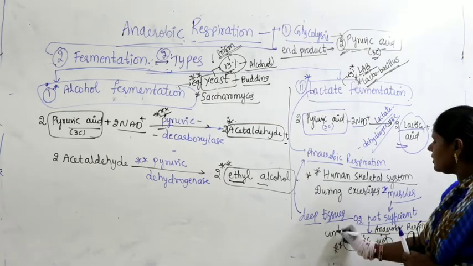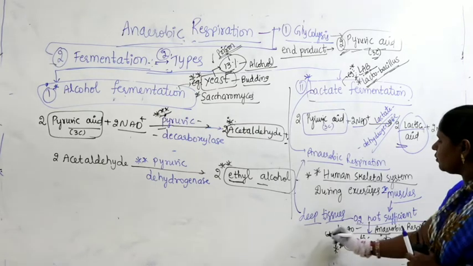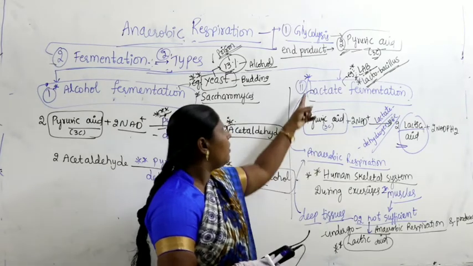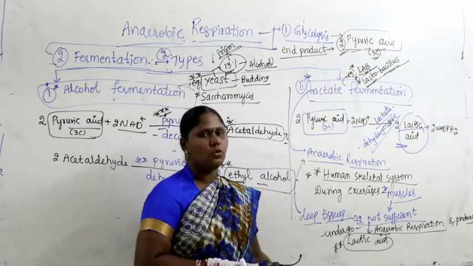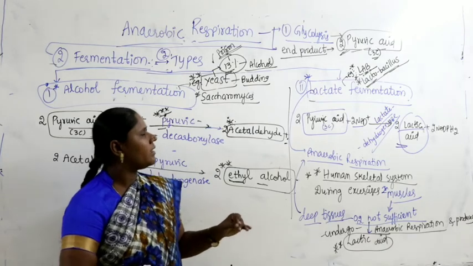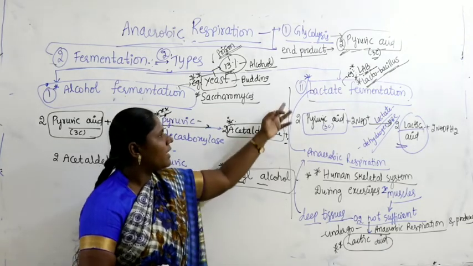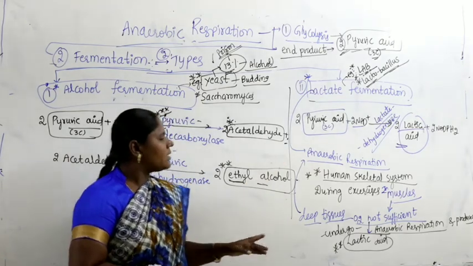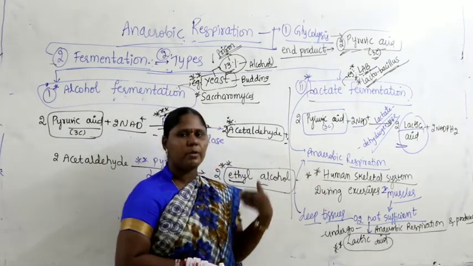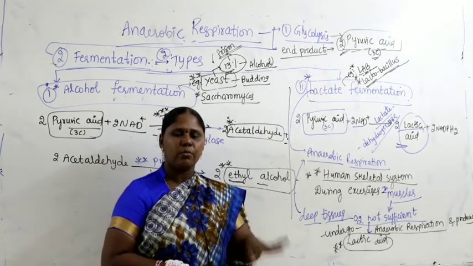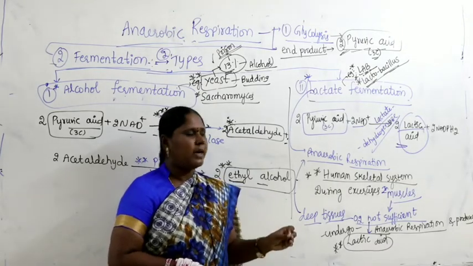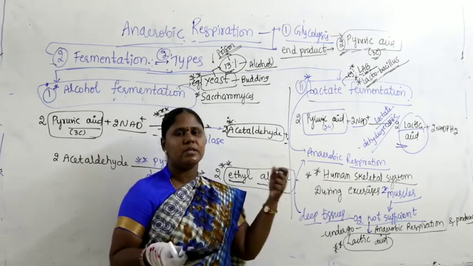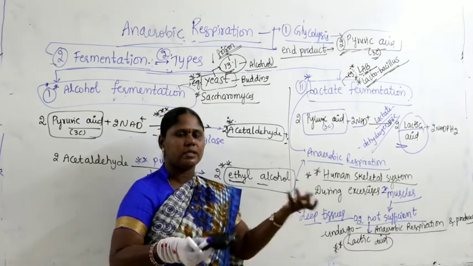So, here you just have to remember, even in case of human beings, not only in microorganisms like lactic acid bacteria, which undergo lactic fermentation. Not only in lactic acid bacteria and some microorganisms, lactate fermentation also happens in the human skeletal system. Generally, in human beings, in all cells, what occurs is aerobic respiration. But sometimes in the human skeletal system, especially during exercises, when human beings are doing very heavy exercises,